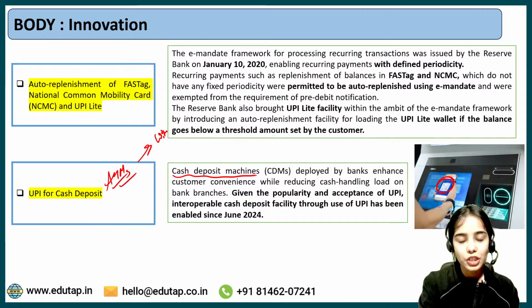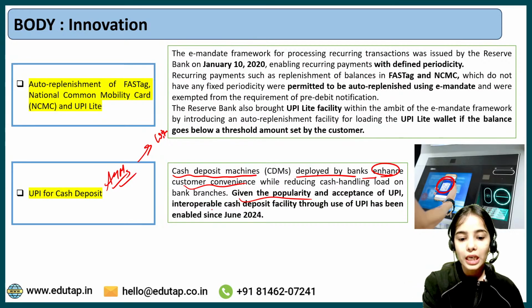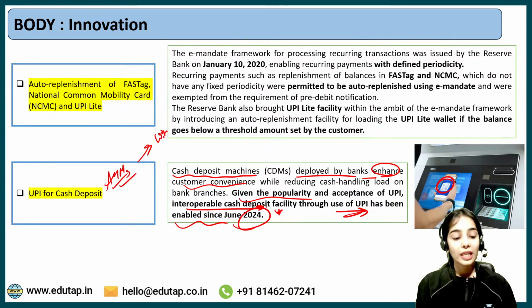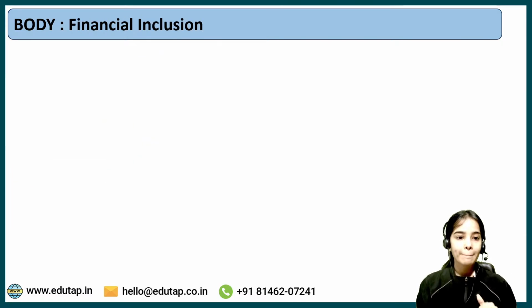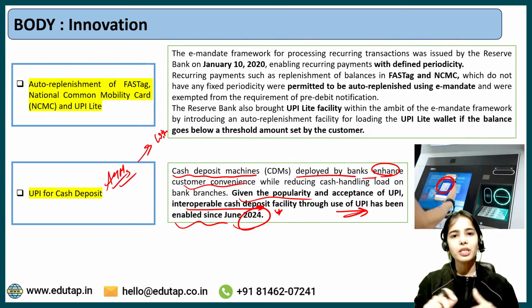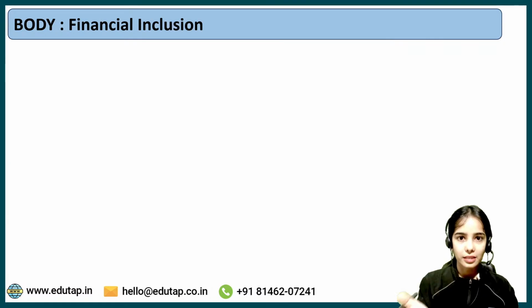Cash deposit machines deployed by banks enhance customer convenience, and given the popularity and acceptance of the UPI feature, interoperable cash deposit facility through use of UPI has been enabled since June 2024. So this is also an innovation: you can deposit your cash with the help of the UPI system. Rather than filling the IFSC code and the account number, you will directly scan the QR code through your UPI, your details will be auto fetched, and you can deposit the money in the account that is linked with the UPI.